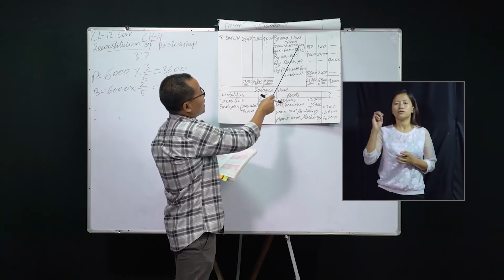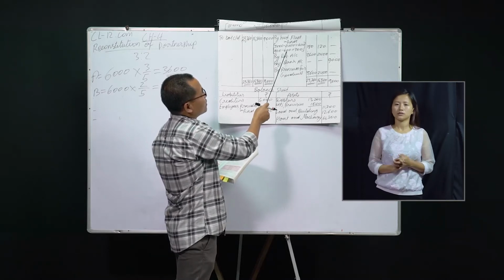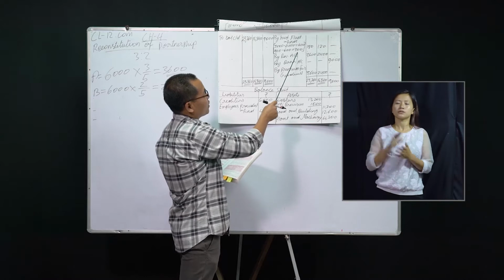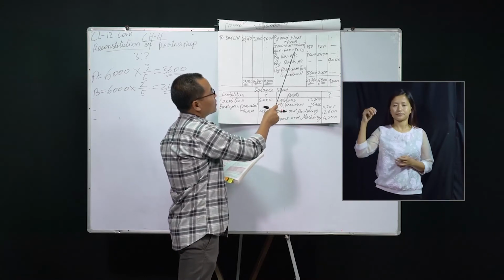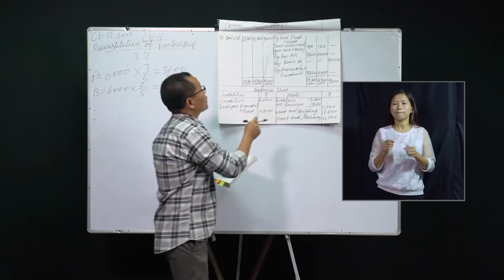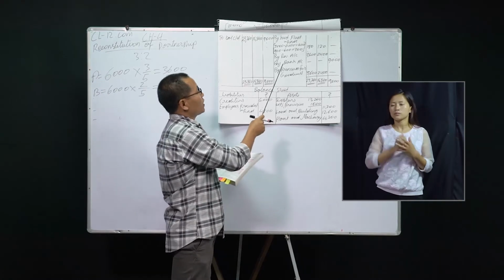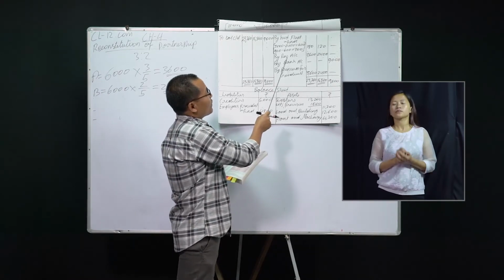This 600 has to be again deducted. That is 900 minus 600. It is 300. So only this 300 has to be distributed between partner A and B in the ratio of 3:2, in their old profit sharing ratio. So this is by revaluation account.